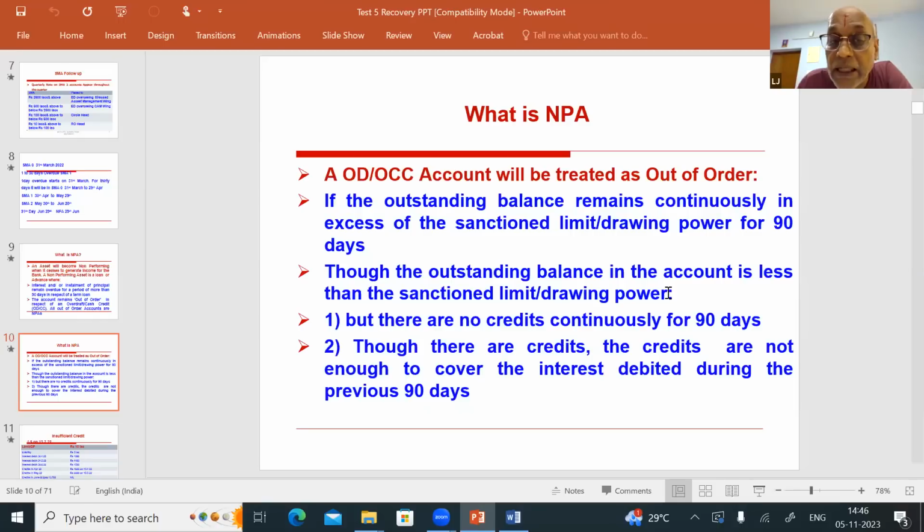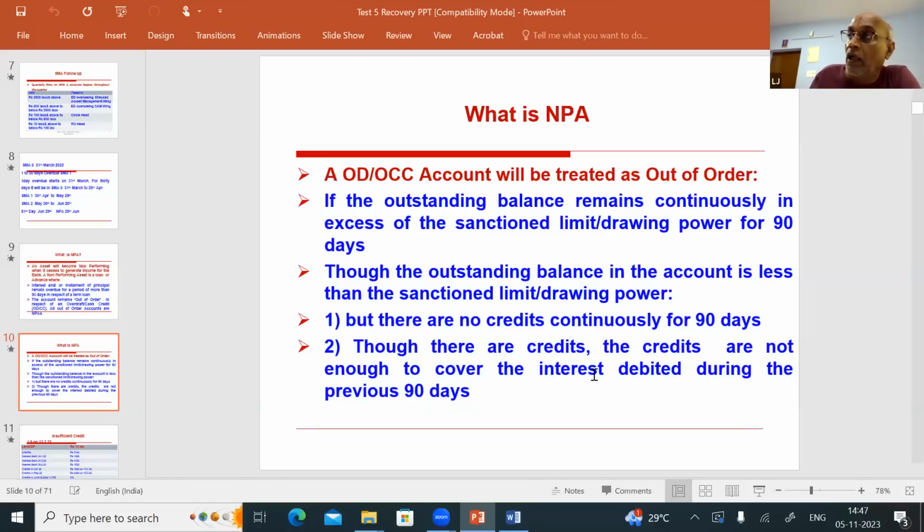But still, what happens in the account? There are no credits continuously for 90 days. Not even a single rupee credit in the account. We call it dormancy. So, even though the liability is not more than the limit continuously for 90 days, in spite of that, the account will be called NPA if there are no credits continuously in the account for 90 days. At the end of the 90th day, the account will slip to NPA.